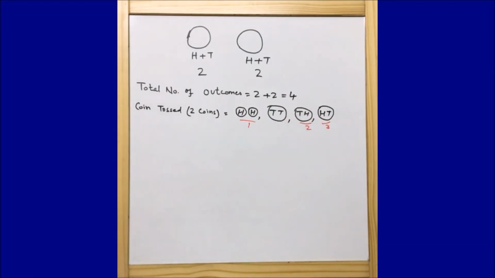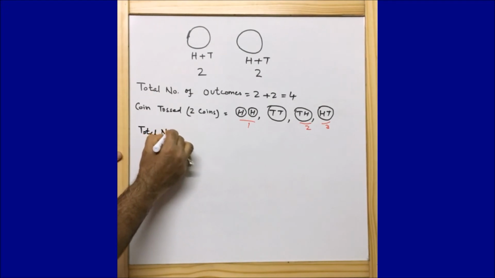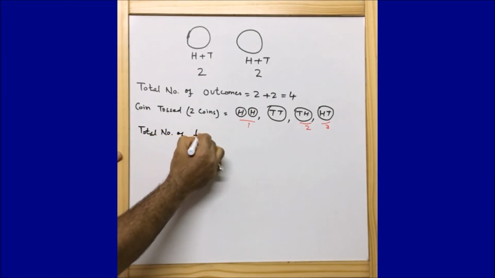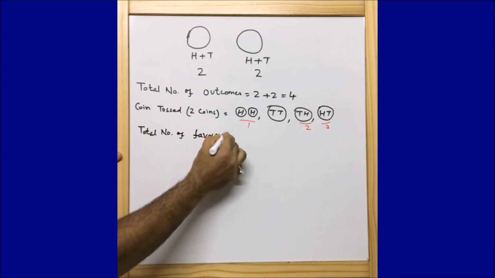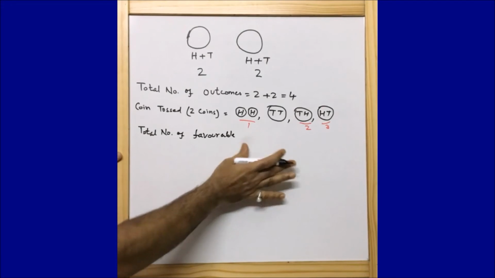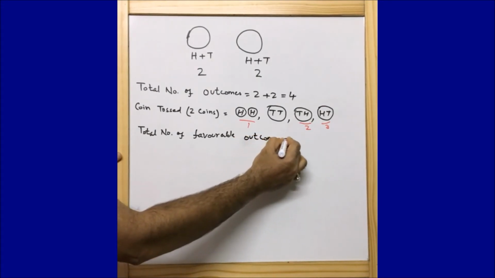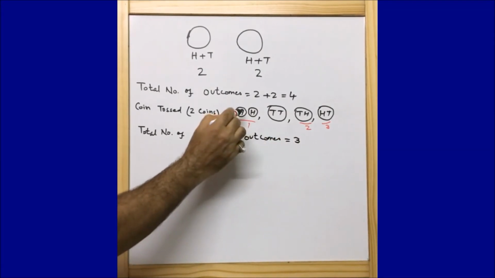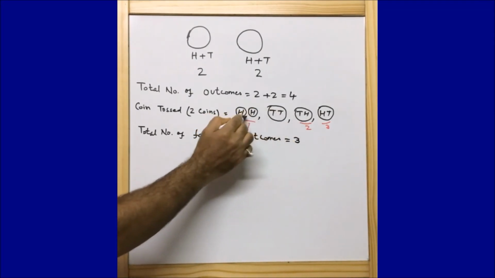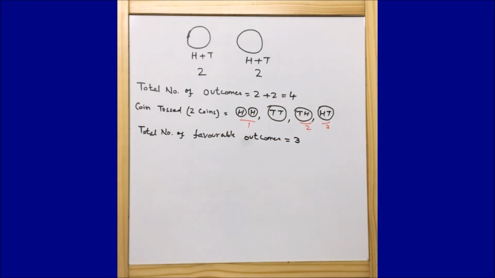So we can write the total number of favorable outcomes is equal to 3, because here we are getting at least one head, here at least one head, and here at least one head. Altogether there are 3.